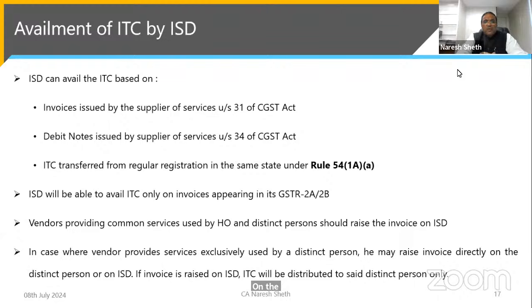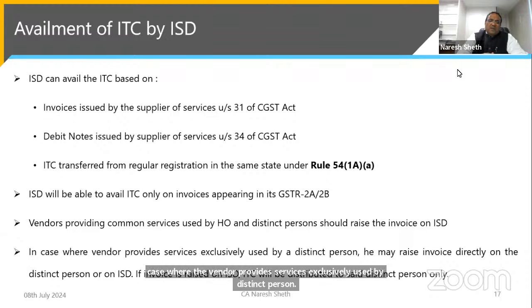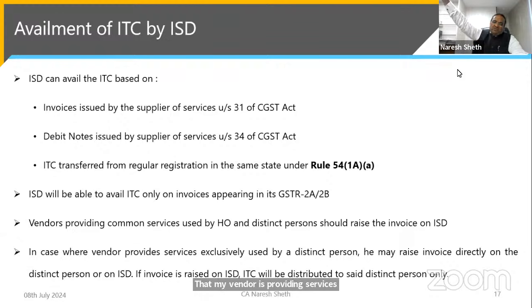In case the vendor provides services exclusively used by a distinct person, see, that's a possibility, that my vendor is providing services for one particular branch, which is located in some other state. He has two options. He may raise the invoice directly in the name of that branch or on the ISD. If the invoice is raised on the ISD, we will be distributing this to the said distinct person only.